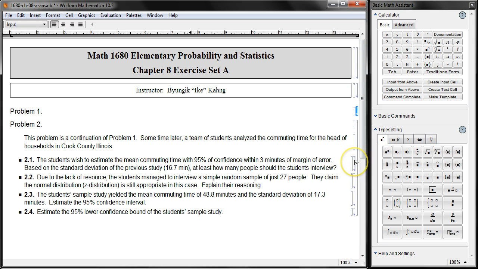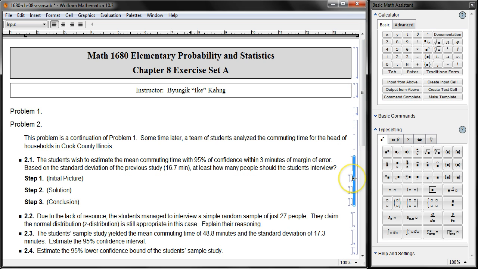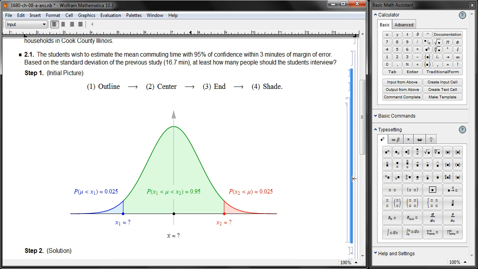Can we answer that? Well, let's draw a picture first. Remember the process: outline, center, end, and shade. But the center, what is the center? 42.6? Actually, that's from several years ago. We don't know that. A new result will come.